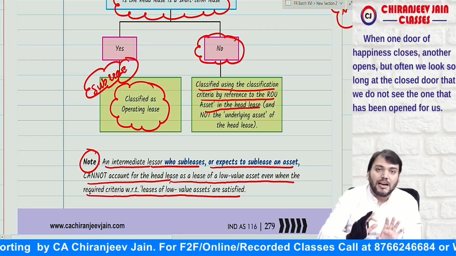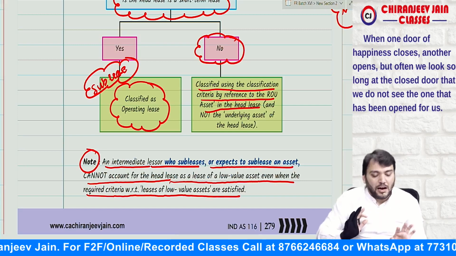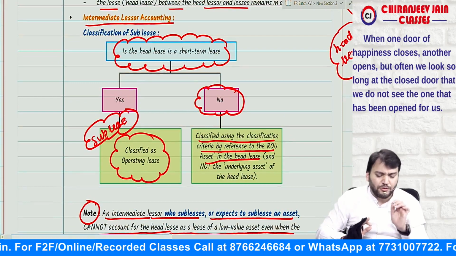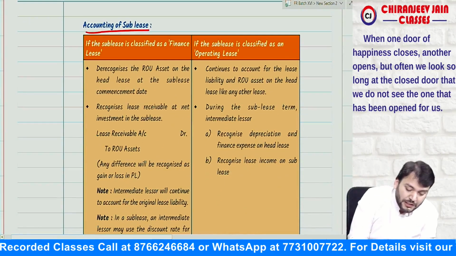They need to account for that lease of low value asset as what? As ROU asset. Understood? I hope you have understood this point. Yes, sir. Then accounting for sublease.